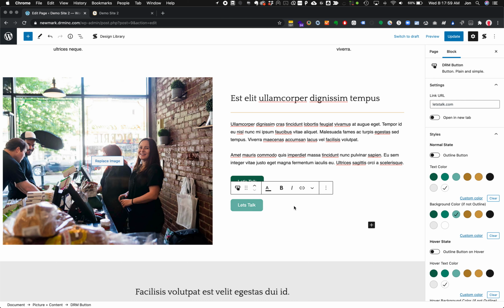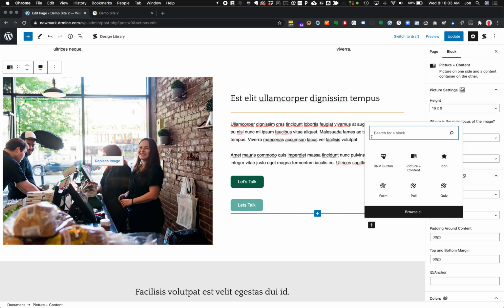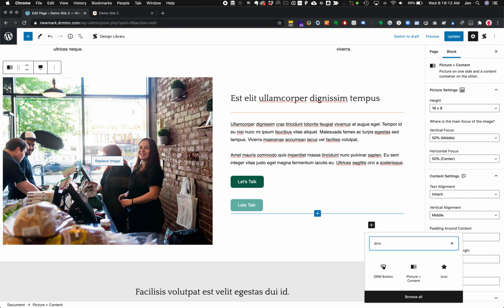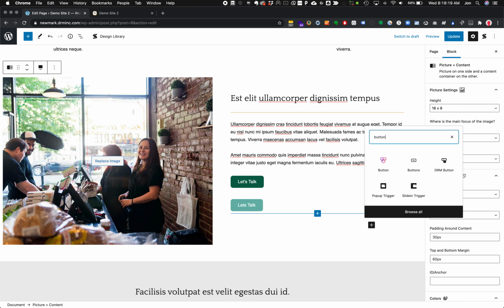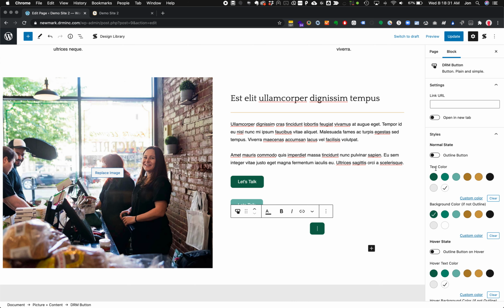So now let's start a block from scratch. So let's hit the plus. And that last thing was an example of the DRM button. You can see it's the most recently used one, so it's listed right here. But let's say it wasn't. We can type in the word DRM, and we can see that DRM button comes up as a suggestion. I could also type in the word button and see that multiple button plugins and blocks are available to me based on some of the plugins that are installed. So I'll add the DRM button again.